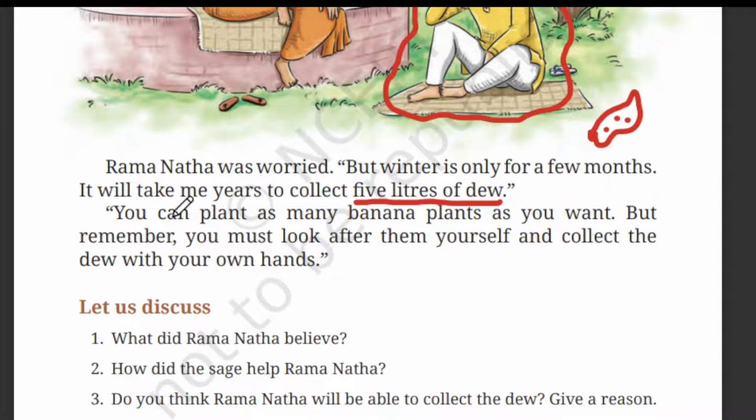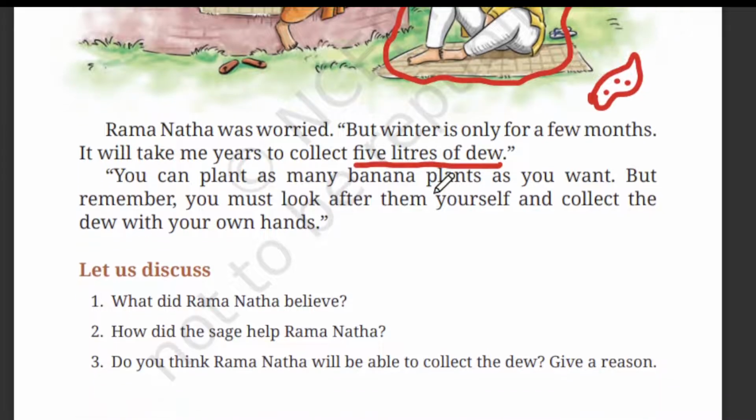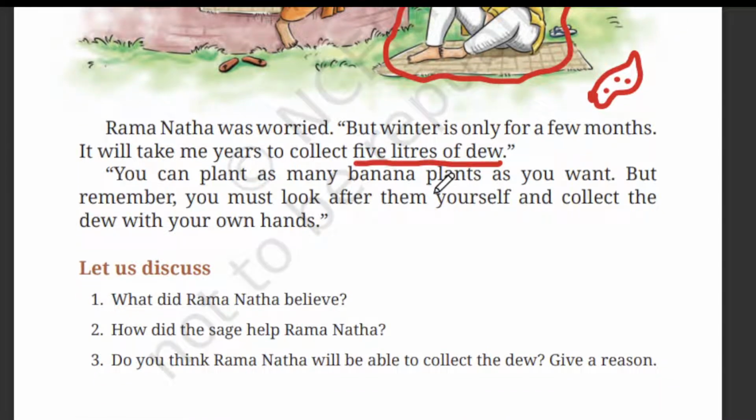So the sage is replying, you can plant as many banana plants as you want, but remember, you must look after them yourself and collect the dew with your hands. So the sage is clearly telling, yes, you have to collect 5 liters of dew, but only you have to plant by yourself and collect the dew with your hands. Only you have to do it, okay?